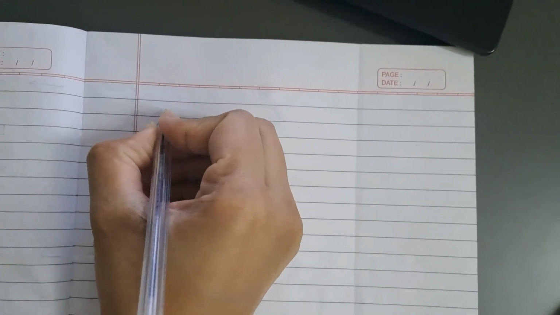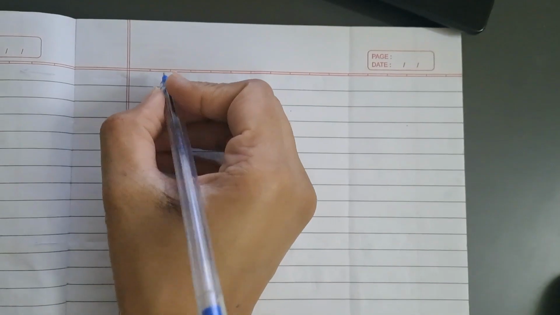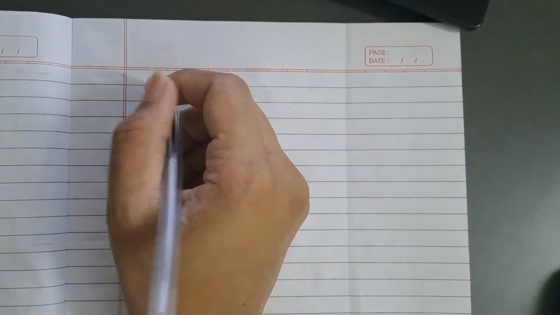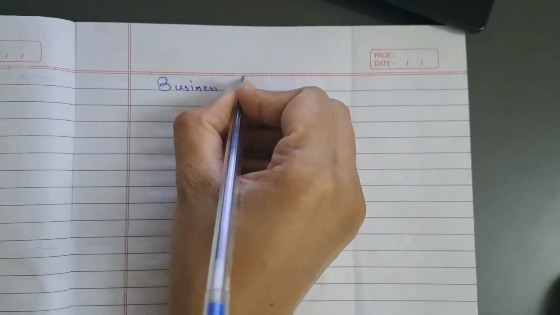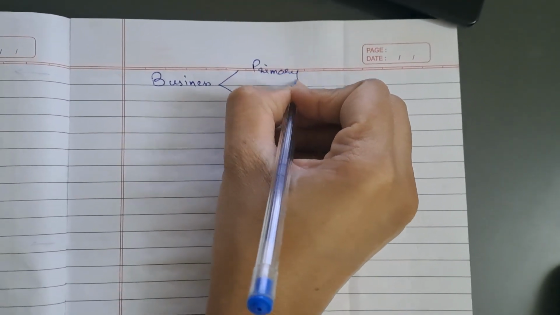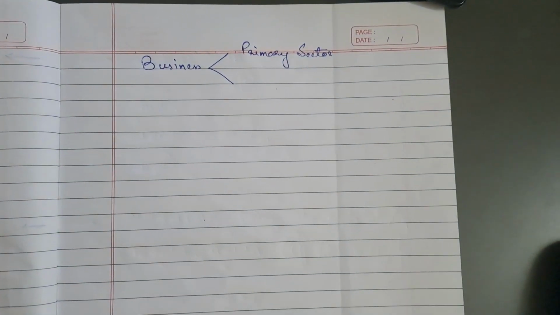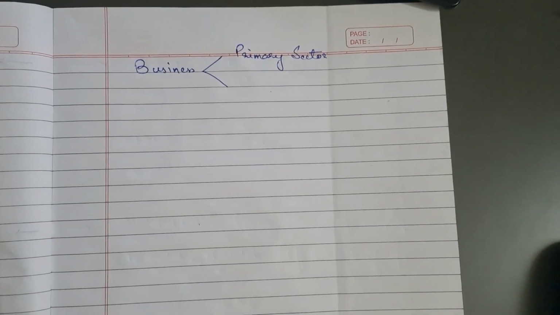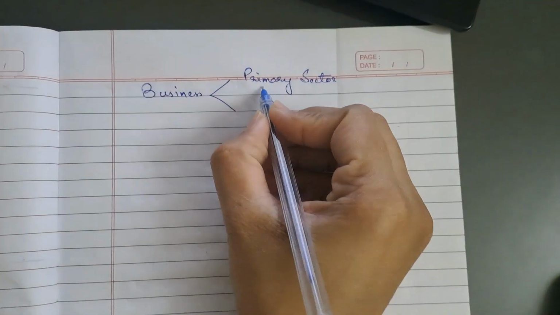So far in this chapter, chapter 2, we have studied the classification of businesses, the business activity of businesses. We have studied that businesses can be classified into three categories. What are the categories that we can classify them into? First will be the primary sector, which usually deals with natural resources, mining, cutting of trees, and preserving natural minerals and all. That falls under the category of the primary sector.